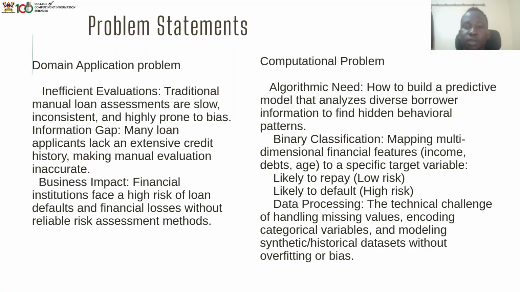So our computational problem is we have the algorithmic need. Here is how to build a predictive model that analyzes diverse borrower information to find hidden behavior patterns. So binary classification also allows mapping multidimensional financial features like income, debts, age, to a specific target variable. So here it shows whether someone is likely to repay, which is low risk, or likely to default.